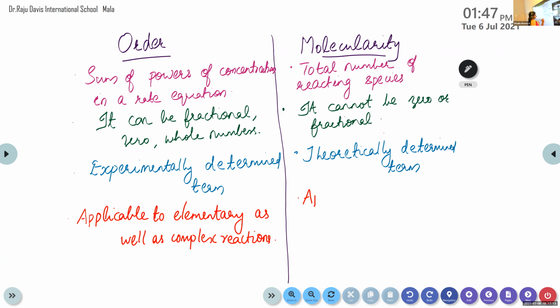Here it is applicable to only elementary reactions. In the case of complex reactions, it will be converted to elementary reactions by taking place in different steps, and we can find out the molecularity.